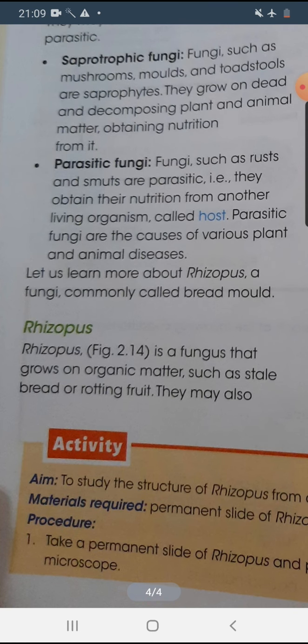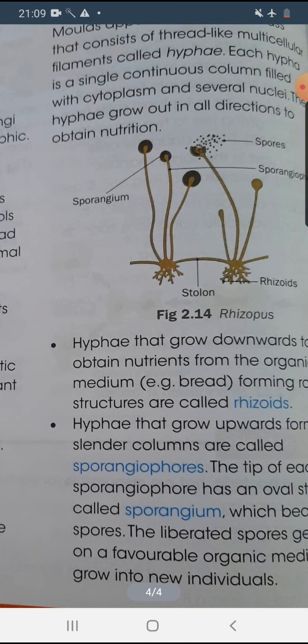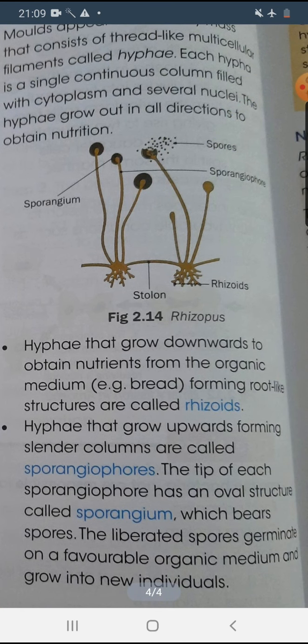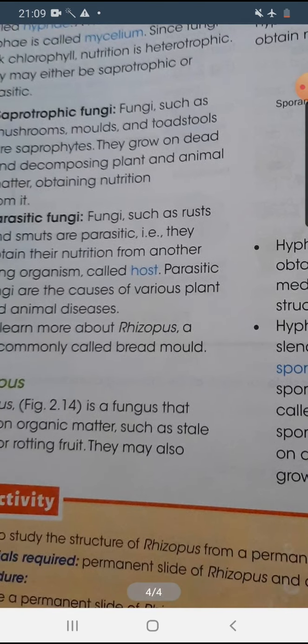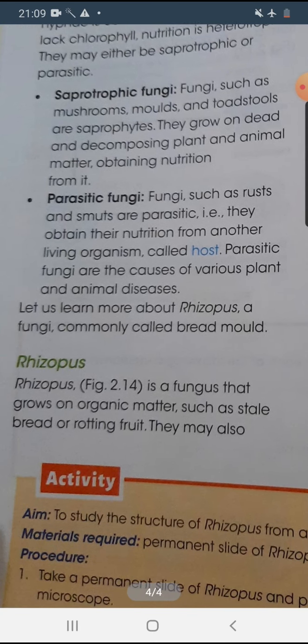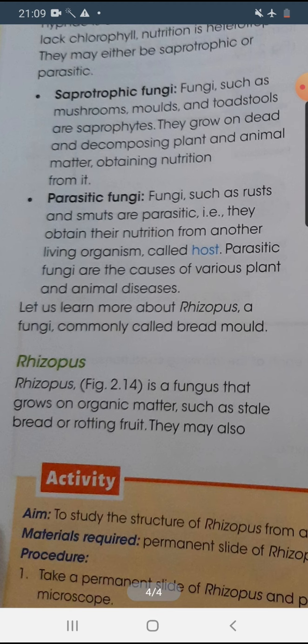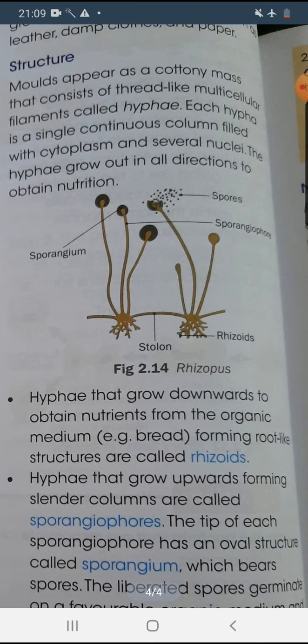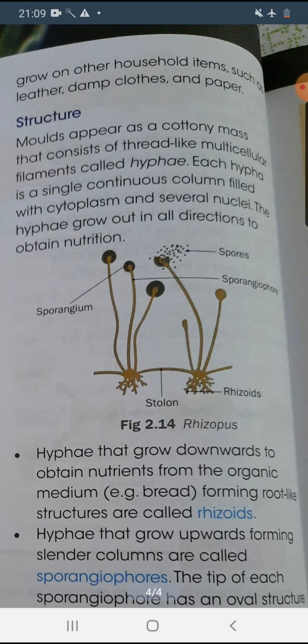Now one very important fungus is Rhizopus. In this chapter we will broadly discuss this Rhizopus. As you can see, this figure is showing the structure of Rhizopus. Rhizopus is a fungus that grows on organic matter, like some rotten fruit and stale bread. Sometimes they can grow on other household items like leather, damp clothes, and sometimes even on paper.